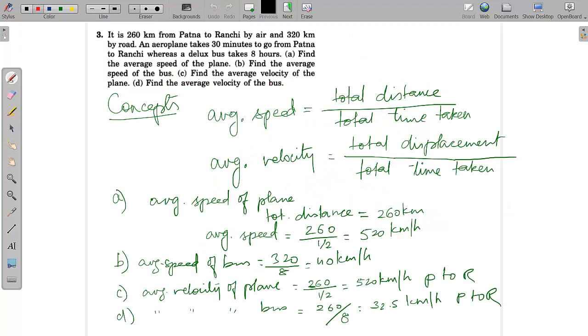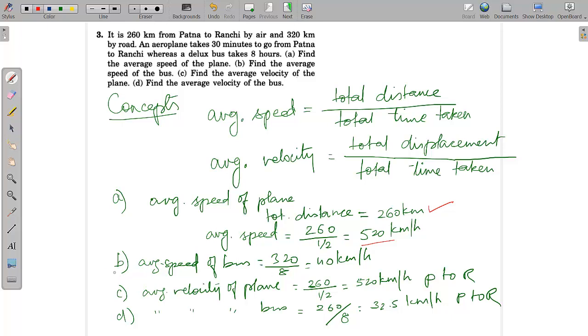The first question, A, asks for the average speed of the plane. The average speed of the plane is the total distance traveled divided by the total time taken. As we saw, the total distance is the same as the total displacement. So the total distance the plane travels is 260 kilometers, and the total time it has taken is half an hour. So the average speed will be total distance by total time taken, that will come as 520 kilometers per hour.